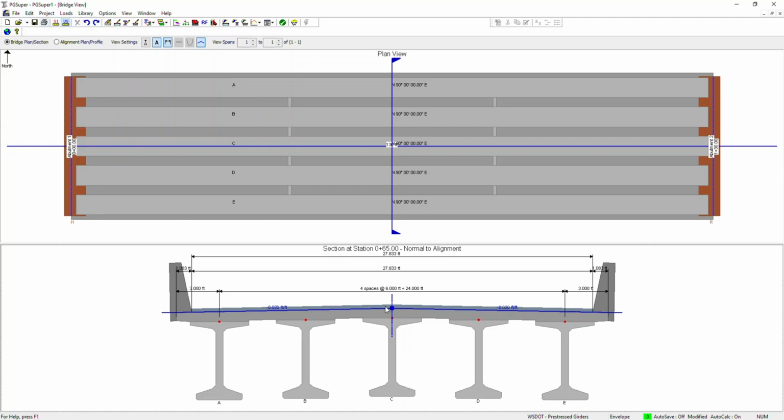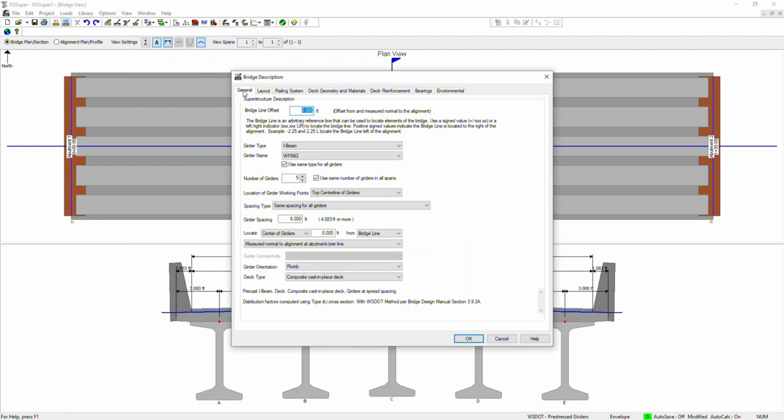You can also do it by clicking on this line. If you click on this line, it will bring up this tab directly. So we discussed this part. Let's go to girder type. For our girder type, you can choose whatever your girder type is, like I-beam, deck bulb-tee, or any other voided slab or any other kind of structure, and girder name, you can give it in girder name.